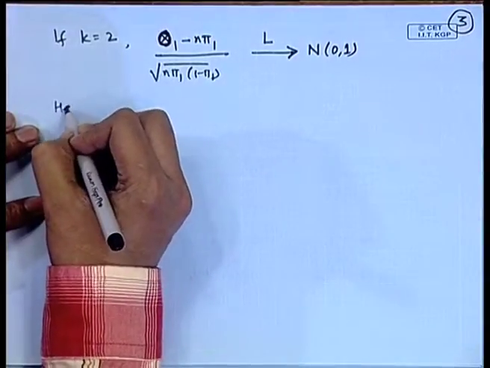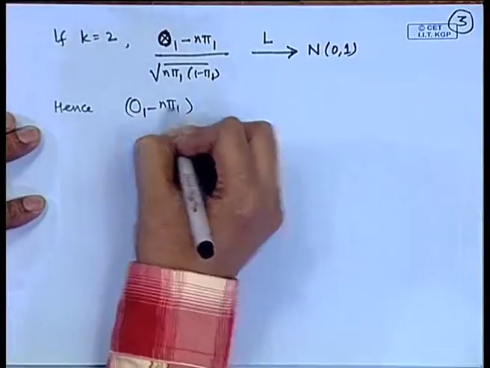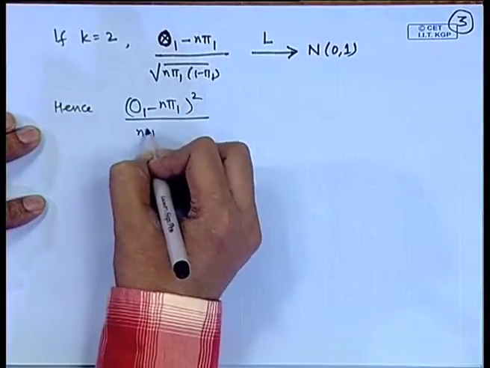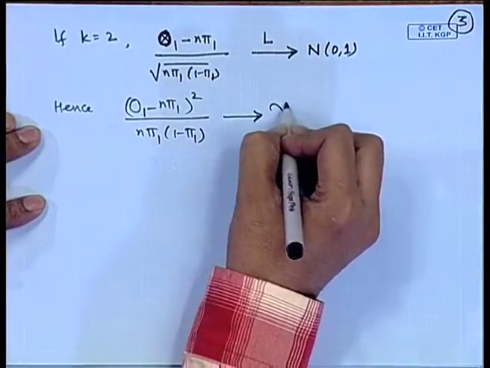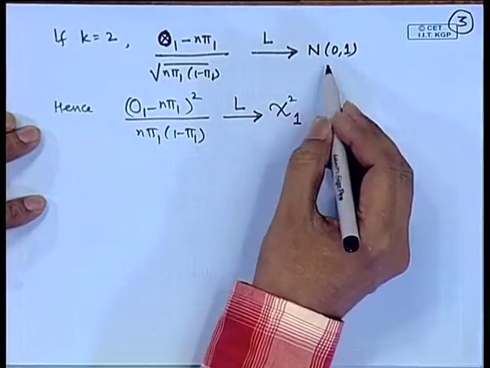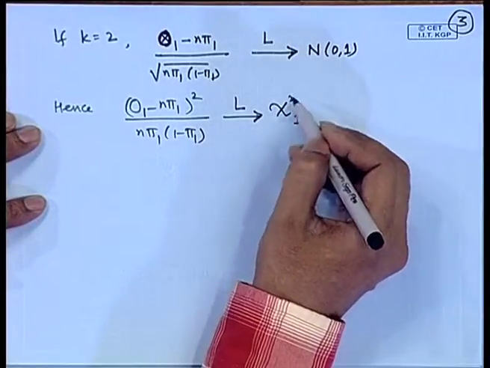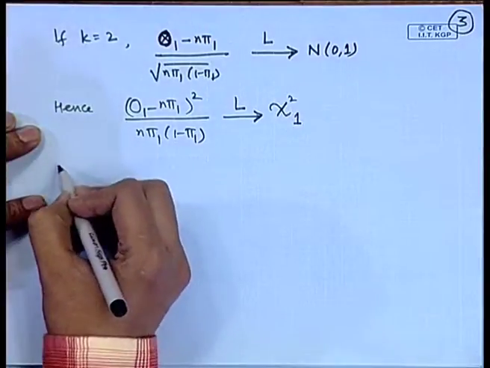So, if I take the square of this, then this is asymptotically chi-square distribution on 1 degree of freedom, because square of a standard normal variable is a chi-square variable.